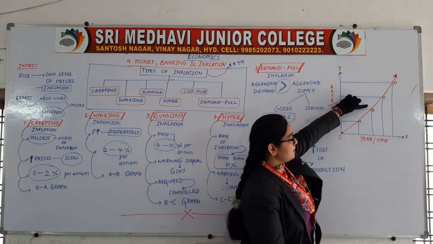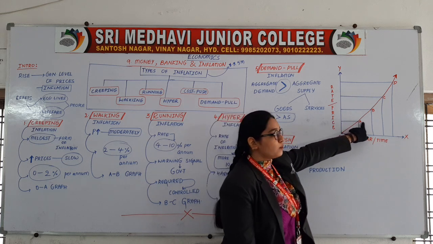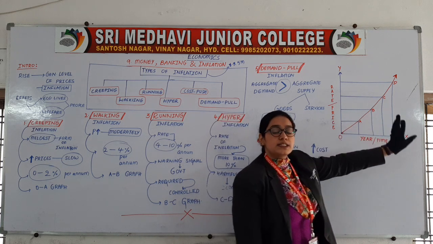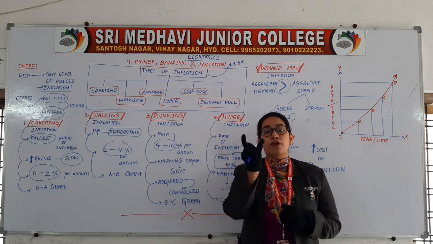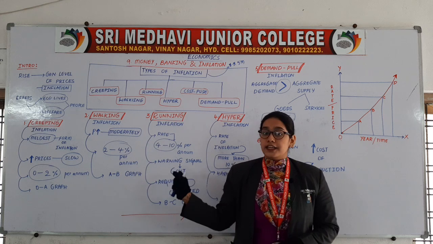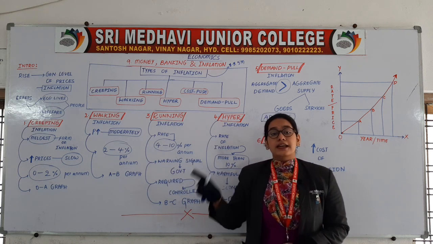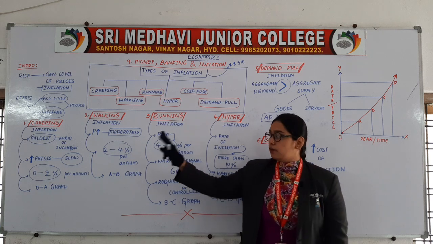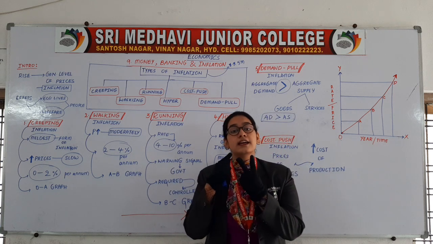Where is B to C? B to C is here. 0 to A is creeping, A to B is walking, B to C is running inflation. Running inflation rate is 4 to 10%. Here it is a warning signal for the government and it should be controlled. 1, 2, 3 parts are done: creeping, walking, running.